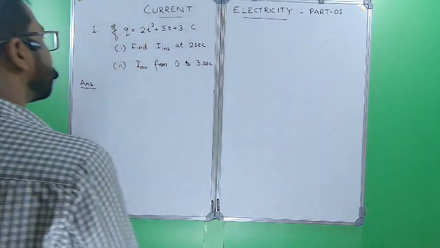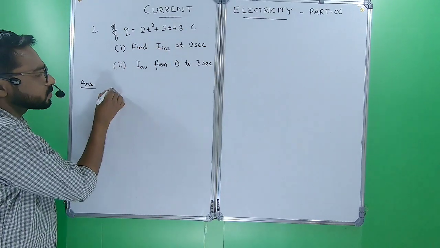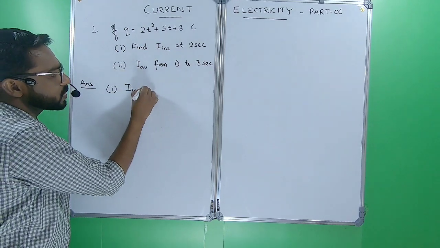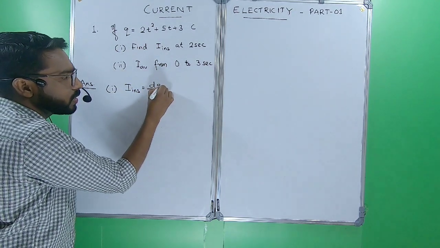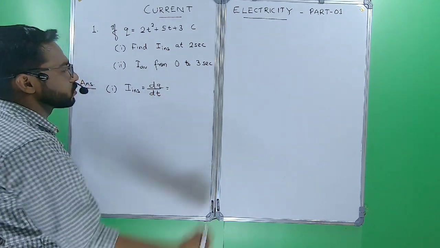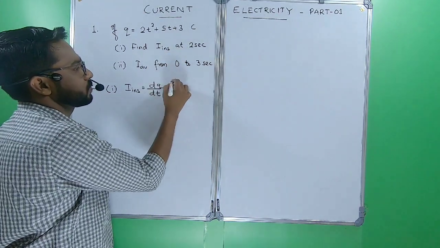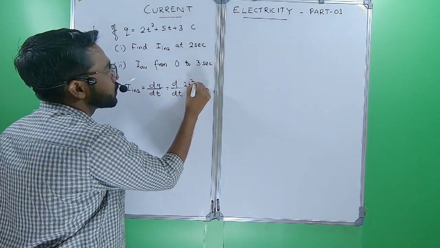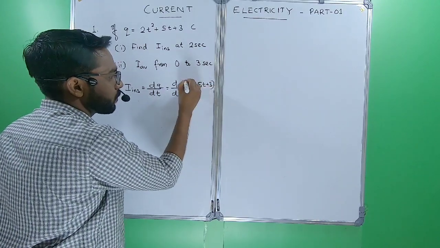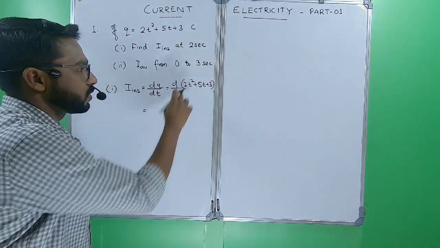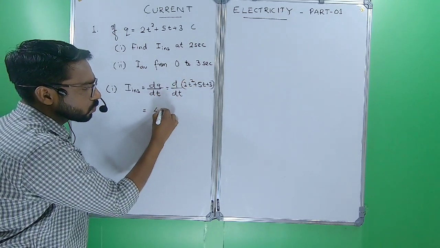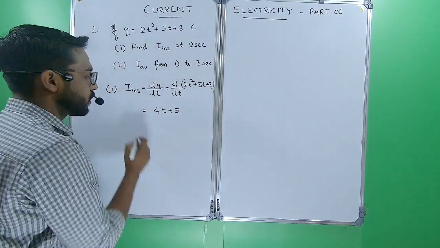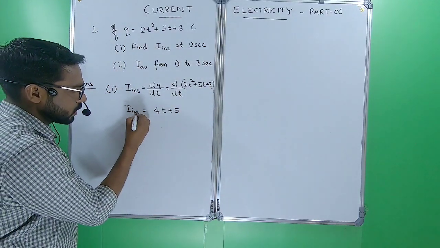Okay, and now the first part is to find instantaneous current. Instantaneous means dq by dt, the first derivative of charge with respect to time. So d by dt of 2t square plus 5t plus 3. Differentiating, 2 into 2, 4t plus 5. The derivative of a constant is 0. This is the I instantaneous equation.